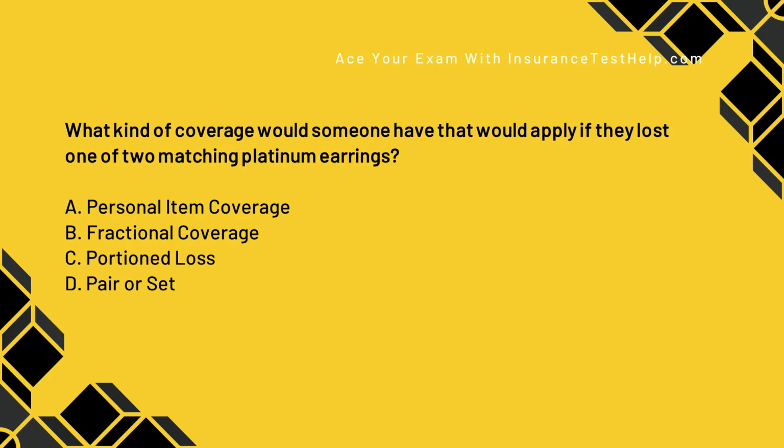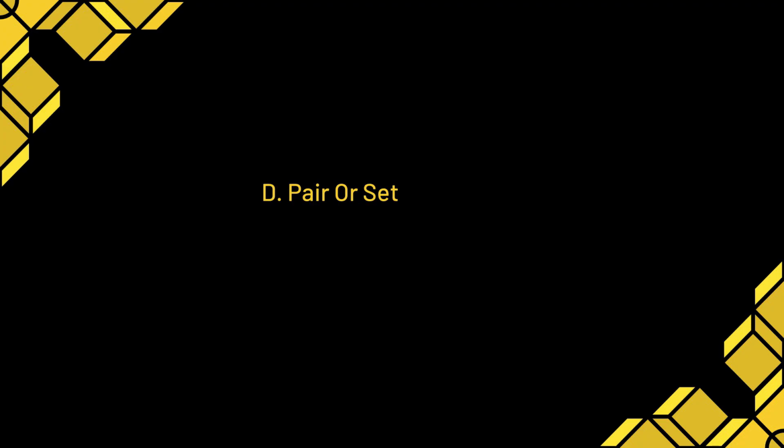What kind of coverage would someone have that would apply if they lost one of two matching platinum earrings? A, personal item coverage. B, fractional coverage. C, portioned loss. Or D, pair or set. So the correct answer is going to be D, pair or set. If you lose one of a pair and you covered that specifically, you would be covered for both items because obviously they go together. So things like matching candlesticks, matching earrings, if you had pair or set coverage, it would cover you even if you only lost just one.